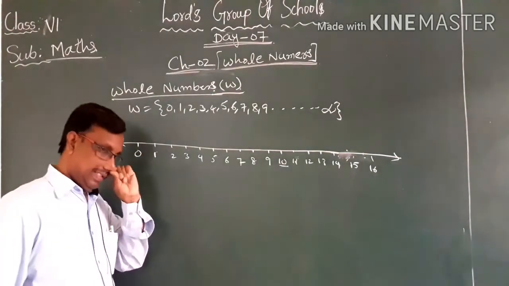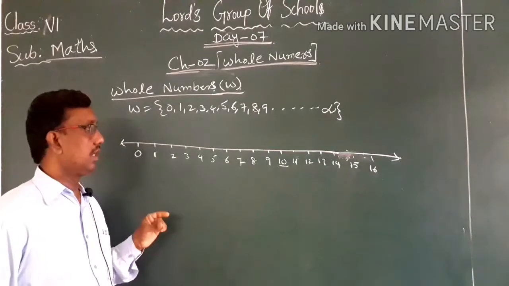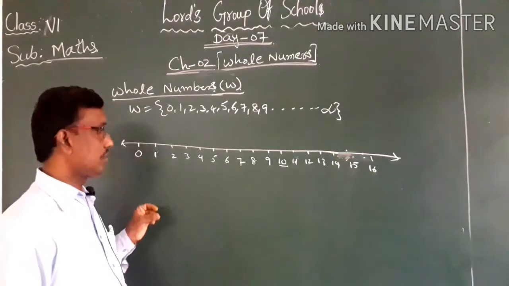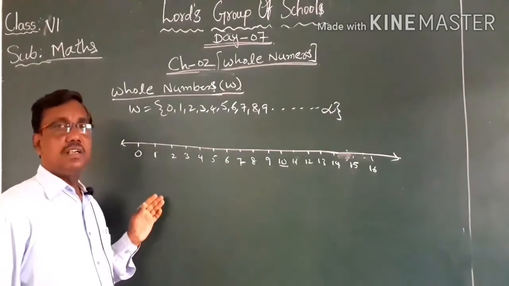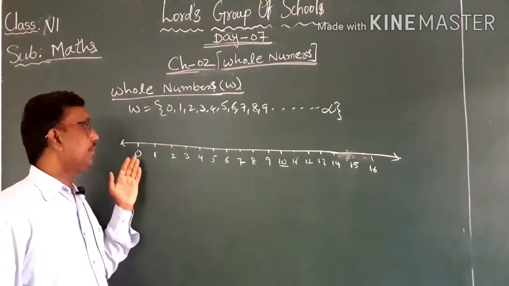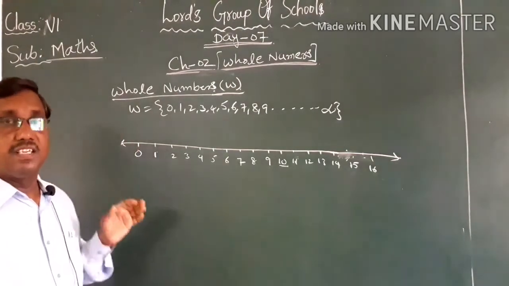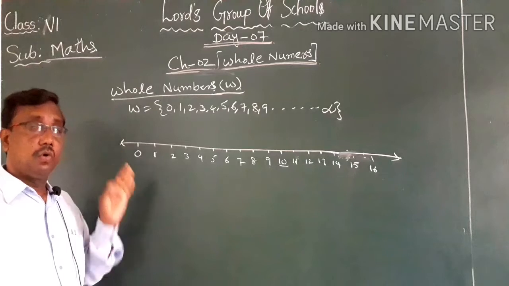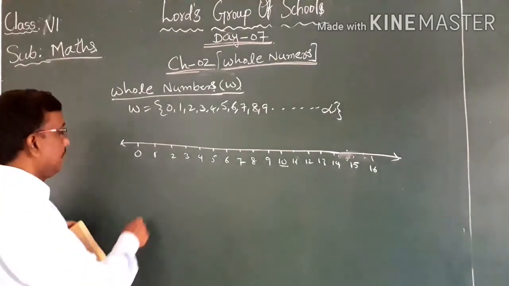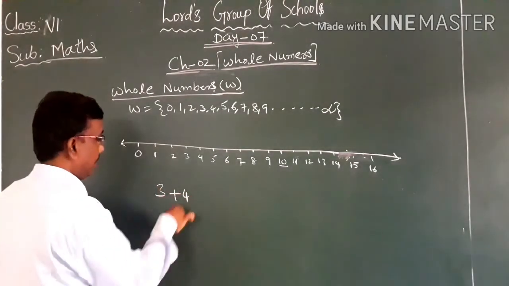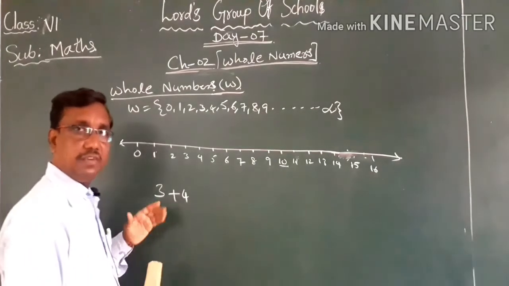Now, in the set of natural numbers also we learned how to add and how to subtract, and here also we can find addition, subtraction and multiplication of whole numbers on a number line. Representation of addition of whole numbers on a number line. For example, 3 plus 4, the sum of 3 and 4.